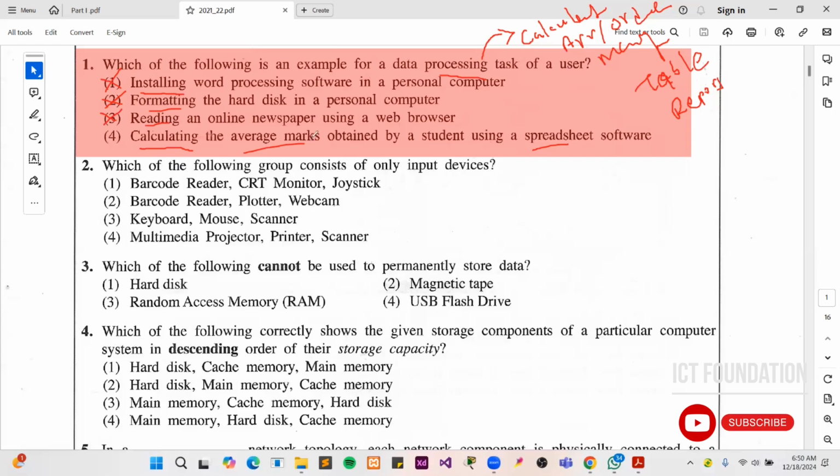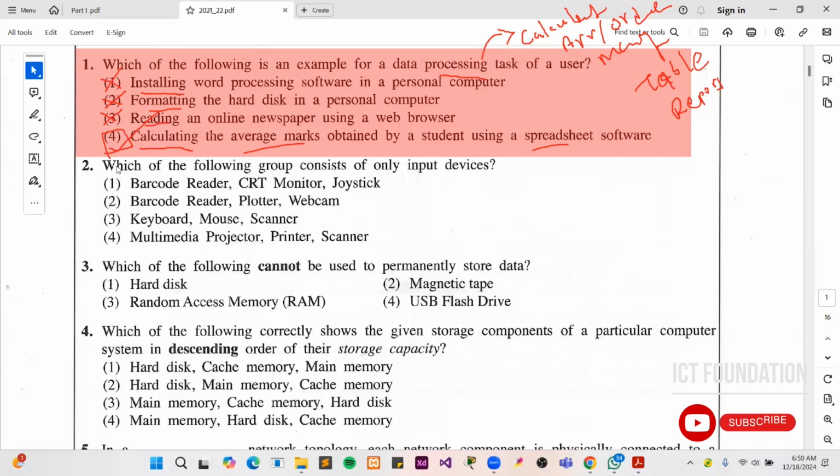To find the average marks, you have to collect all of the marks and divide by the number of students or number of modules, whatever it is, as you wish. So the average marks calculation will be considered as data processing. For the first question, the correct answer is the fourth one. Then you will find the correct answer easily.